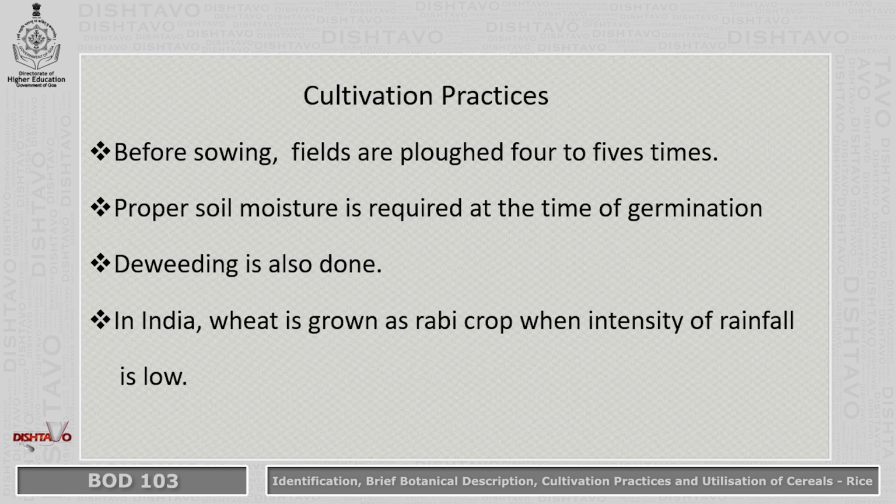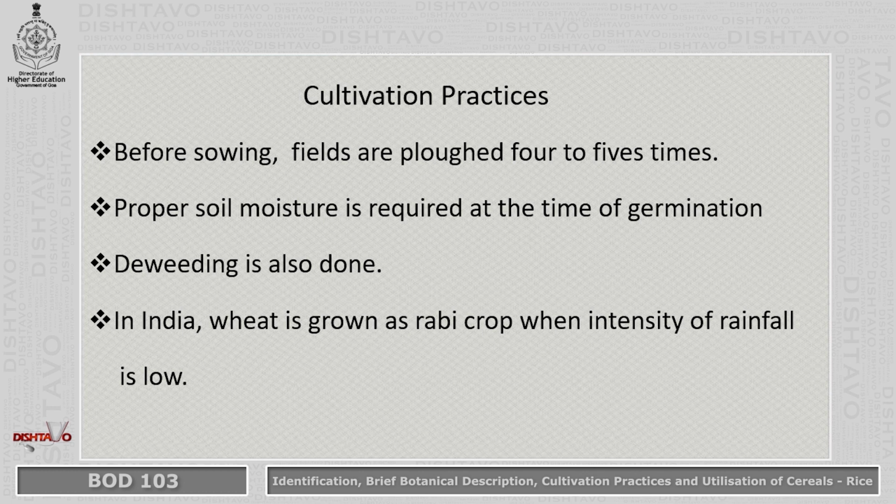Before sowing, fields are plowed 4 to 5 times. Why? Because plowing exposes the soil to the sunshine. If there are any microorganisms present which are going to attack the seeds, they are destroyed, so that the entire soil is exposed equally to the sunshine.